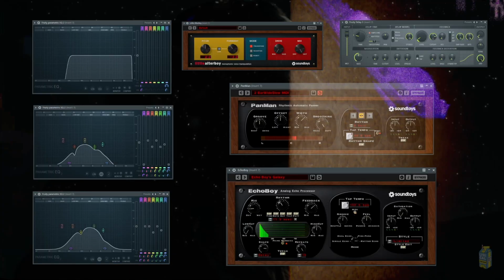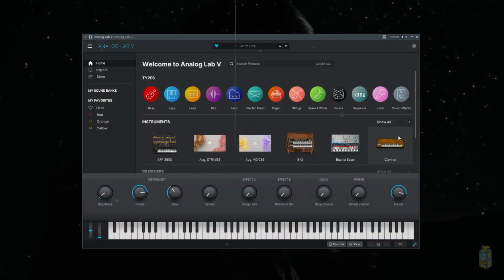We rendered that vocal out, pitched it down 2 semitones, and added these effects onto it to give it an underwater effect. Next, to give the sample some depth, we played in a pad using the MIDI keyboard back here, and we used this Analog Labs preset. No effects on this one, this is what it sounds like.